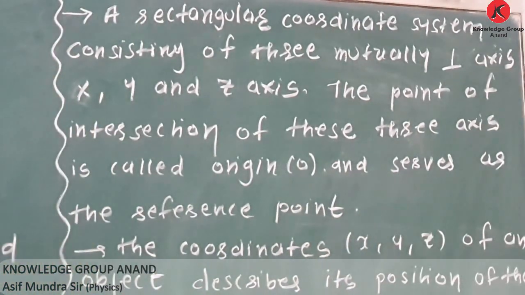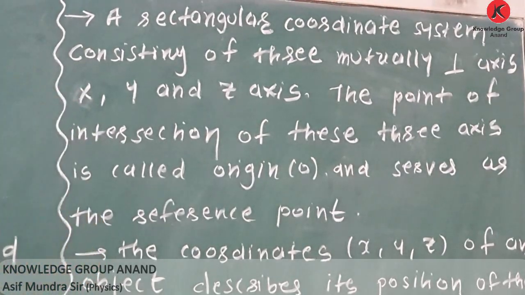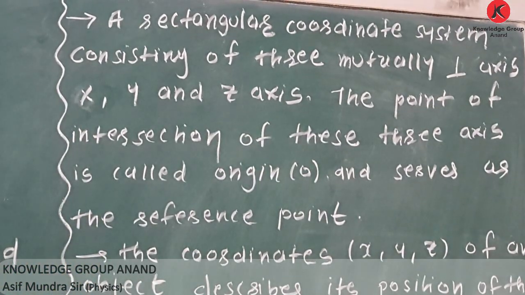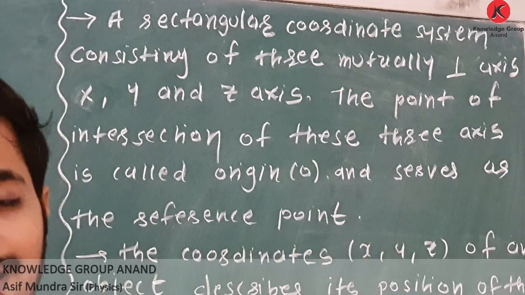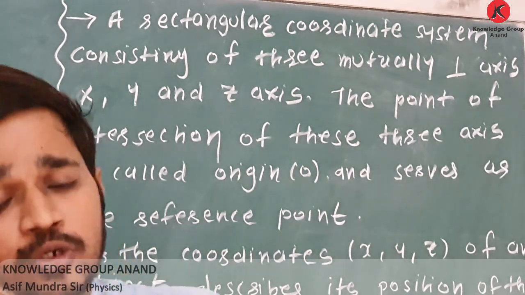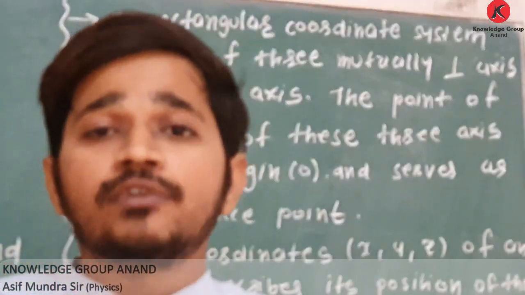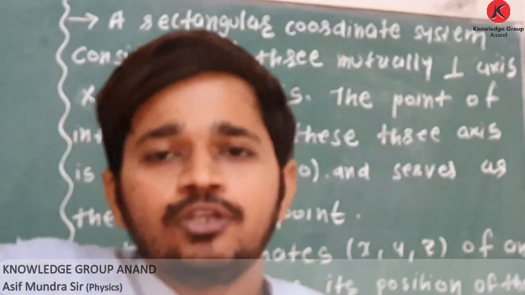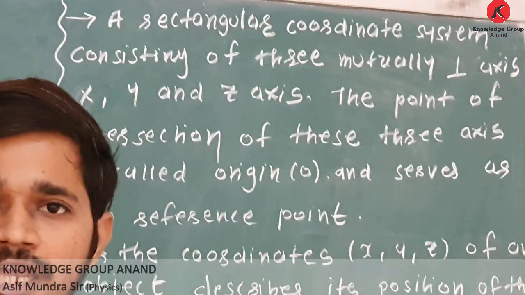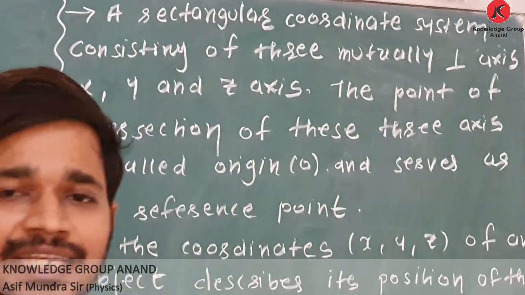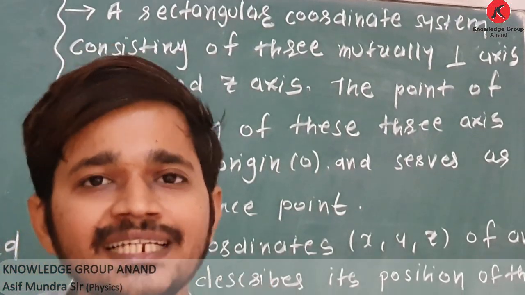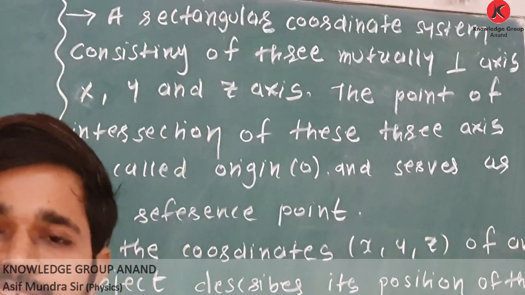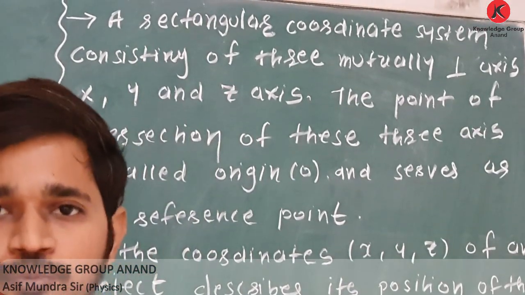So now in this chapter, in 4th chapter, in next chapters, we have to take a reference point to find position. First of all, you have to choose some reference point, then you can find position. Okay, here we will take origin, intersection of 3 mutually perpendicular axes, as reference point.